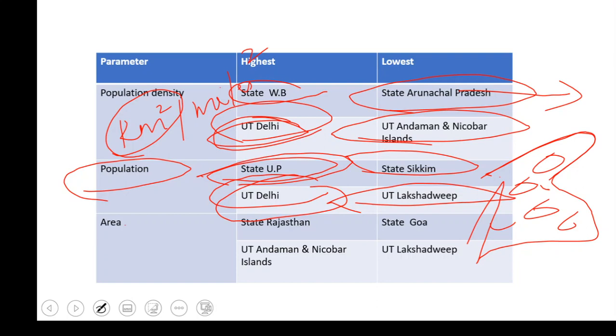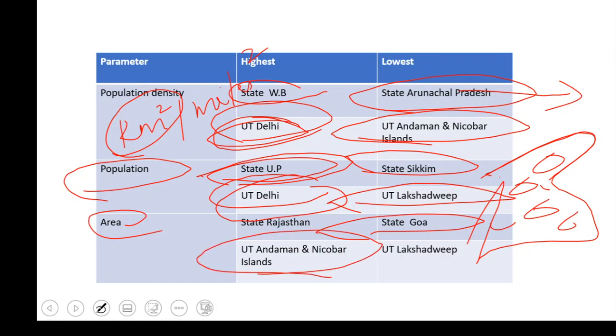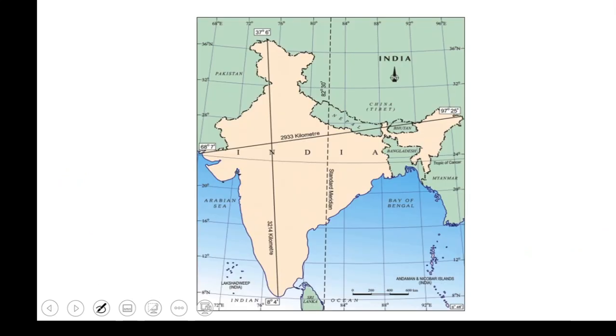So next one is area. Rajasthan is the state with the maximum area out of all the states, and Goa is the state with the lowest area. Among UTs, Andaman and Nicobar has the highest area, but fewer people reside there. Similarly, Lakshadweep has the lowest area. So this was the table. Chalo, let's go. This was very important.